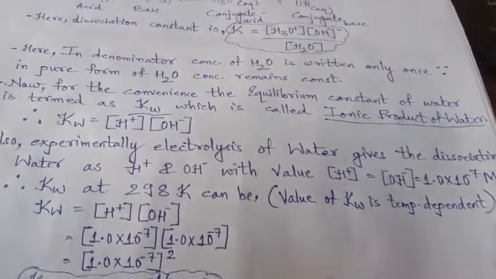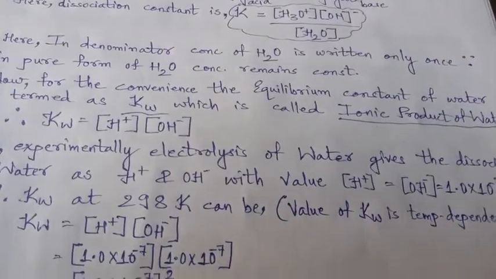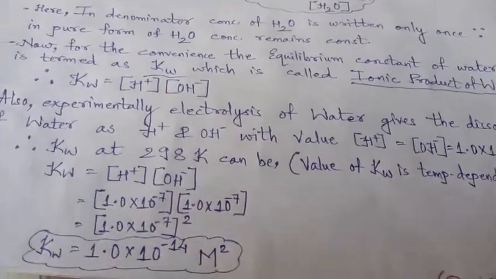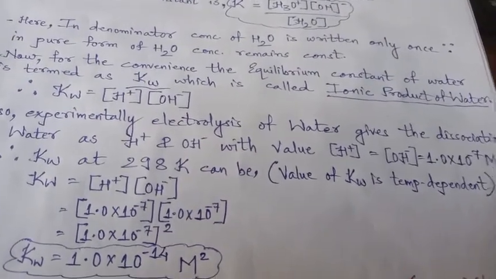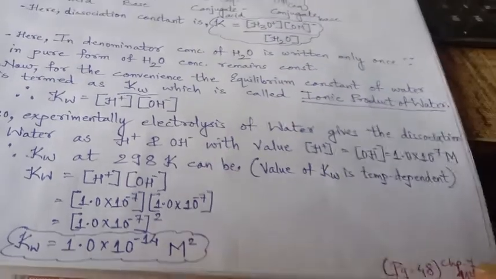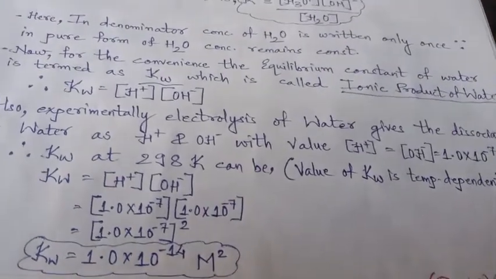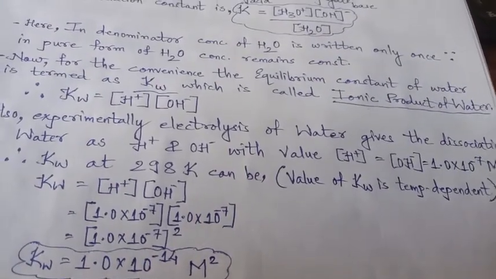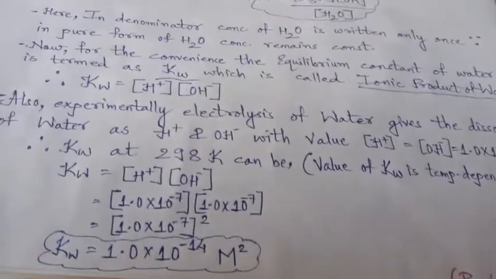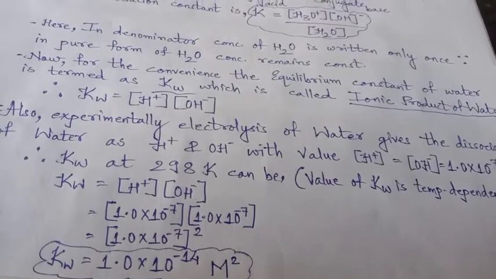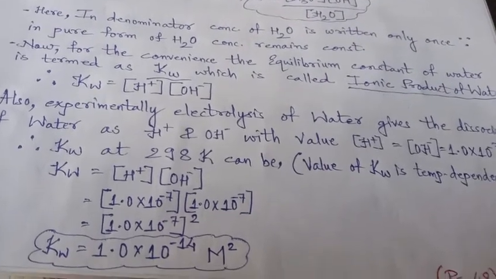This is the value calculated at experimental level. This is now compared with the ionic product Kw at the respective temperature, that is 298 K. Temperature is to be considered here because ionic product depends on the temperature. So now we know the ionic product of water Kw is equal to [H+][OH-].